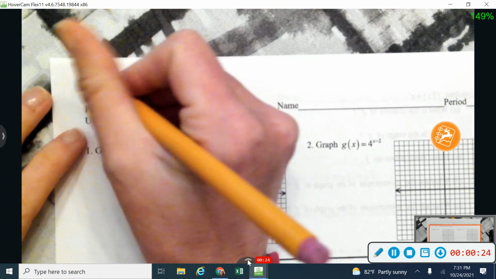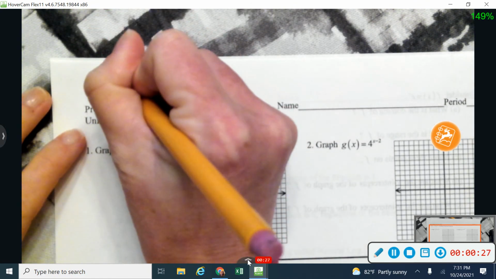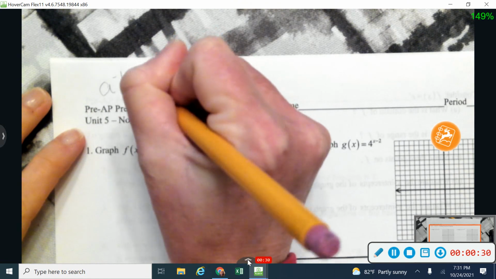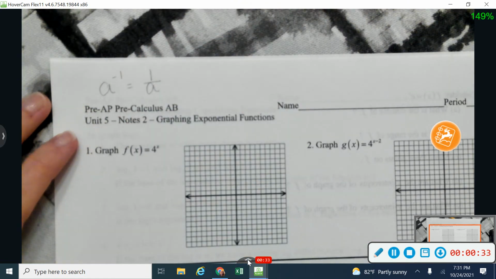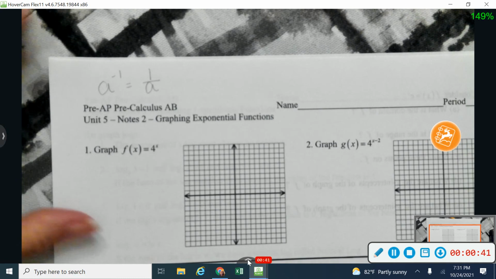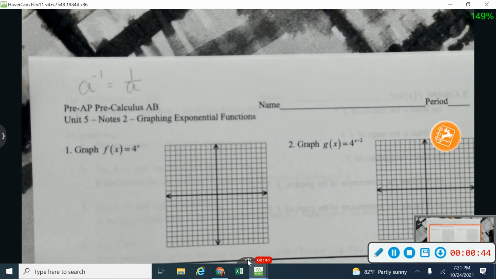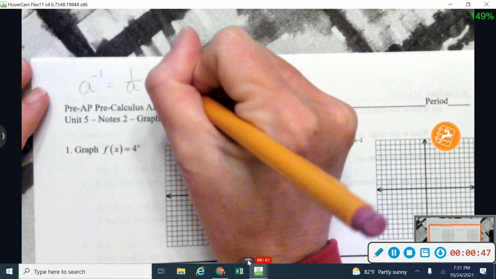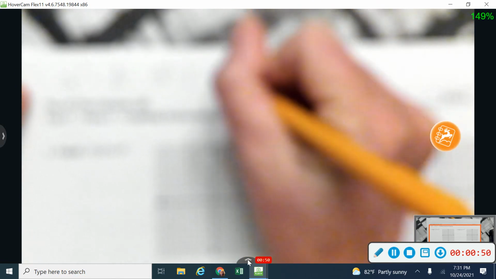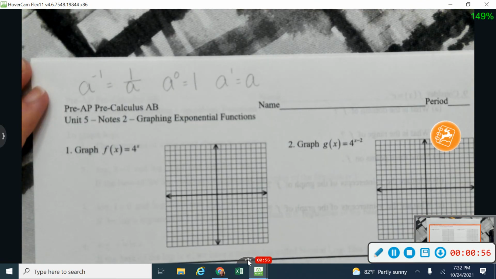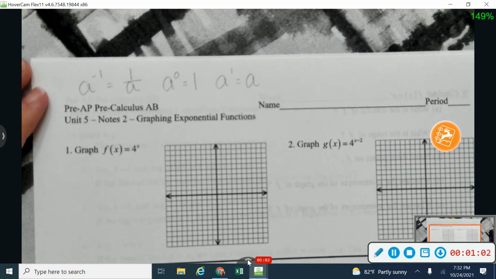We talked about this a little bit on Friday, if we have some kind of base to a negative power, we talked about how that's going to flip that fraction upside down or let that change sides of our fraction bar. I'm having a little bit of trouble with my autofocus here, so we'll keep trying to focus my camera as we go along. Anything to a negative exponent is going to be 1 over that base. We also talked about how anything to the 0 power is 1, and you should probably know that anything to the first power is itself. So if I have 2 to the first power or 3 to the first power, it's just going to give me that number back. So that's kind of how I get started with my exponential functions.